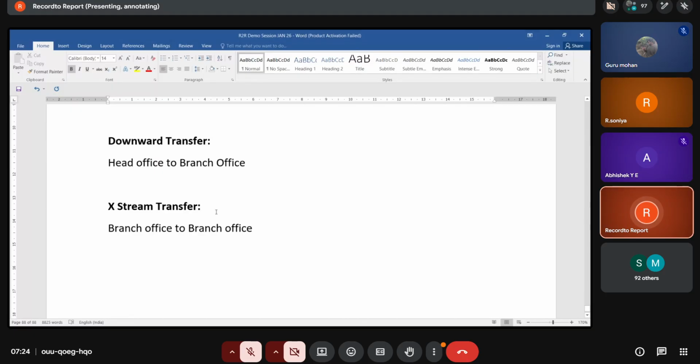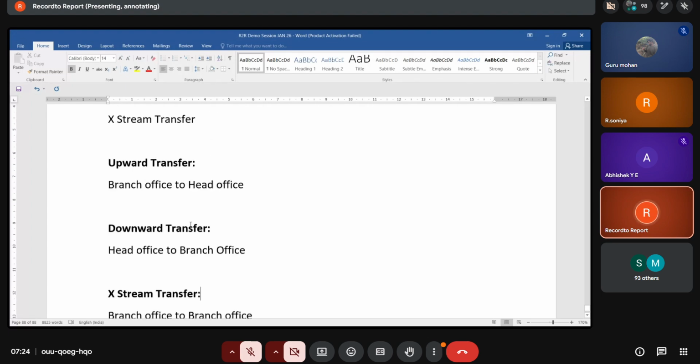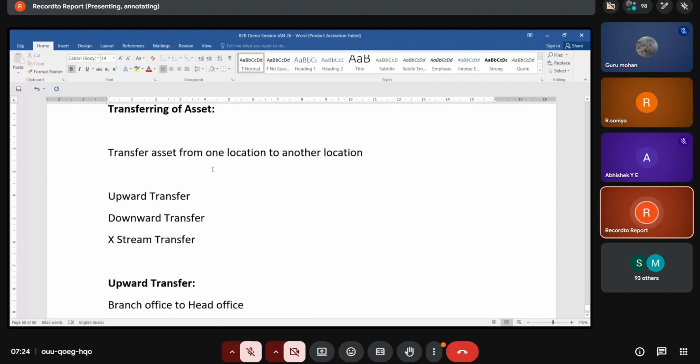The transfer of the transaction between one branch to another branch, one legal entity to another legal entity. So what sort of entries are to be recorded? I will explain, guys. If I explain now, it is confusing for you. So this transferring part, I will explain the transactions in the intercompany topic. So this is about the transferring of an asset. In case it is transferred, this stage will follow.